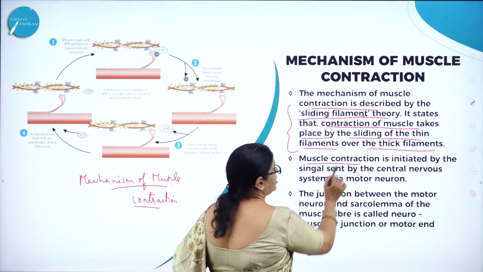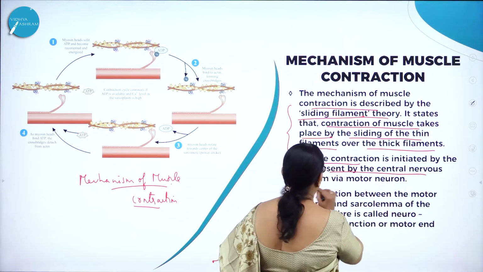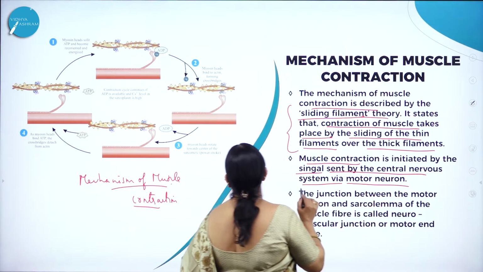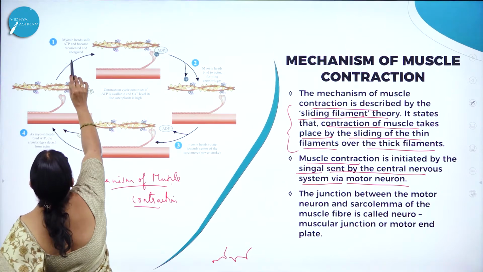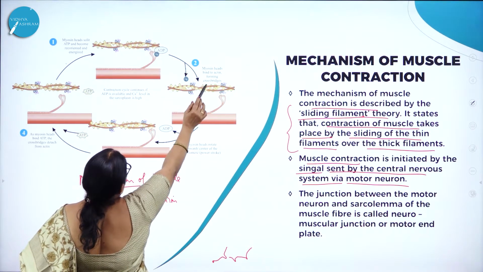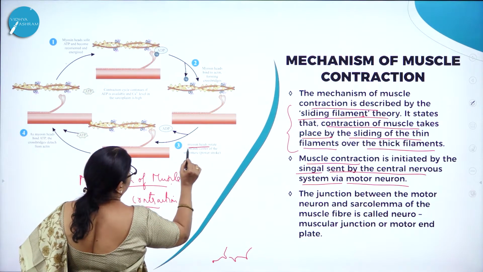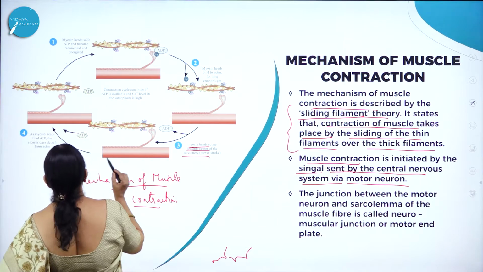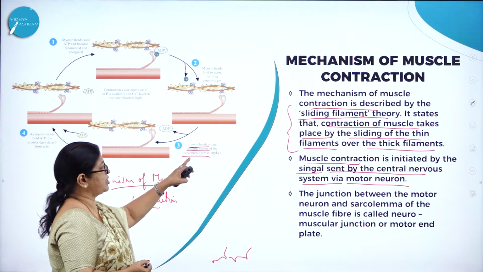Next, muscle contraction is initiated by the signal sent by the central nervous system via motor neuron. Here you can see the myosin heads become reoriented and energized. Myosin heads bind to actin forming cross bridges. Here myosin heads rotate towards the center of the sarcomere.